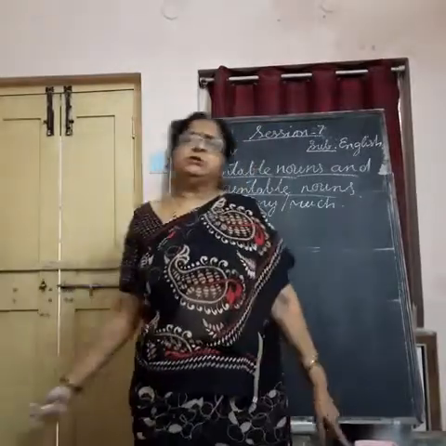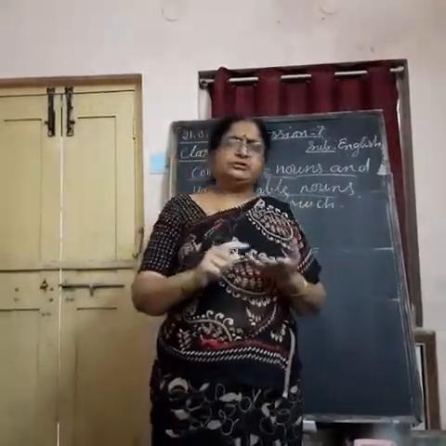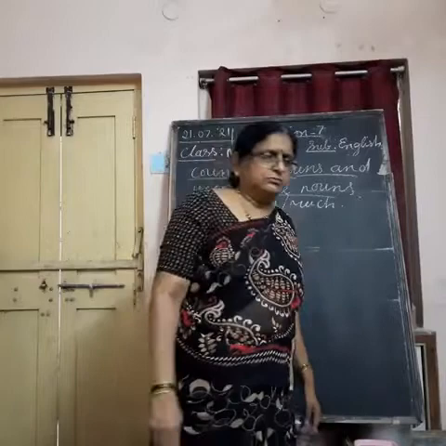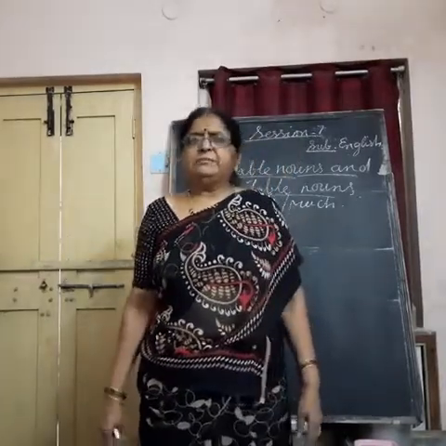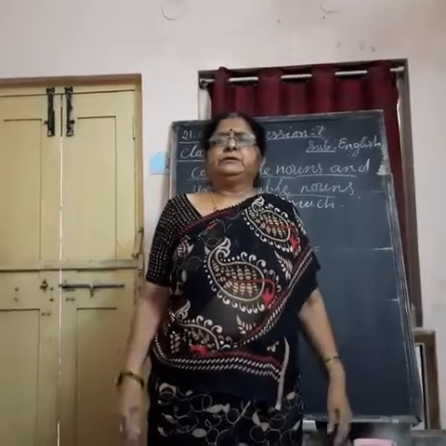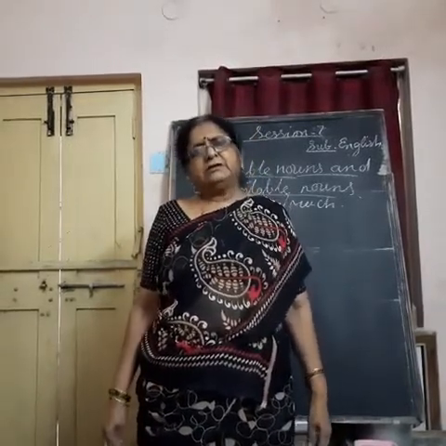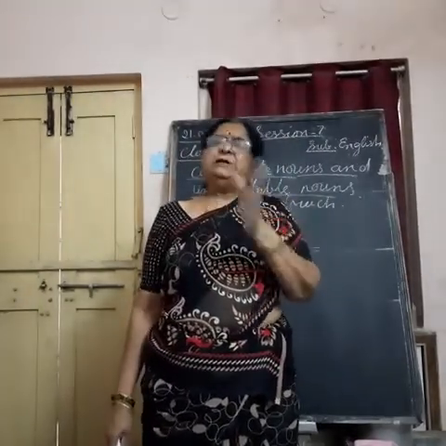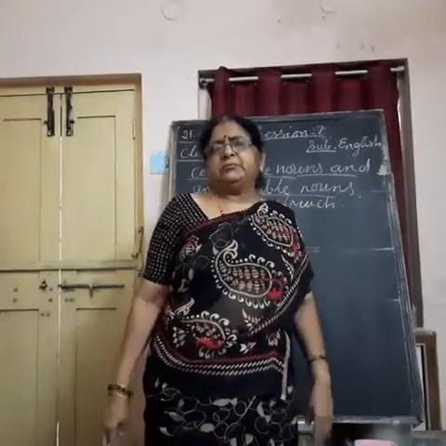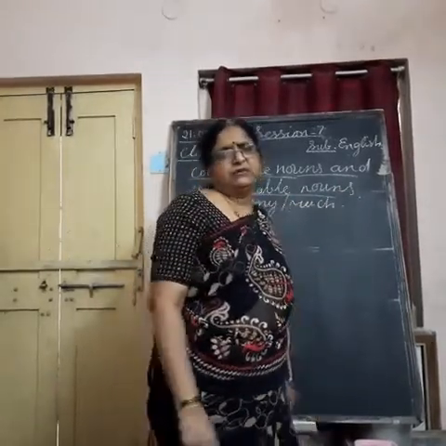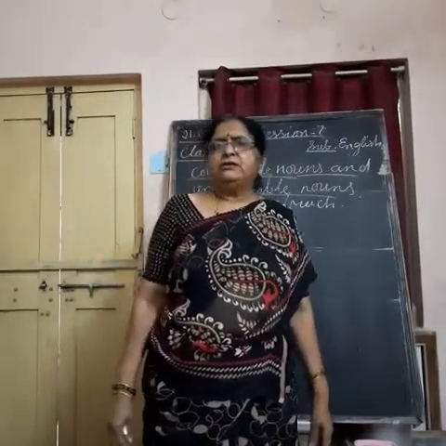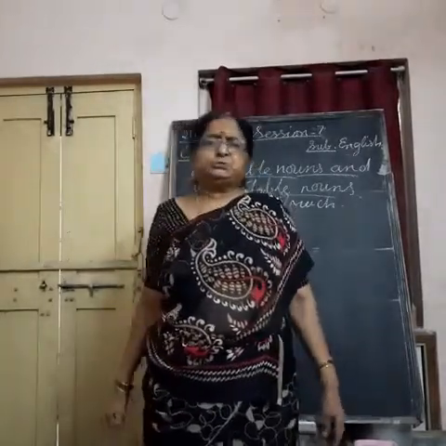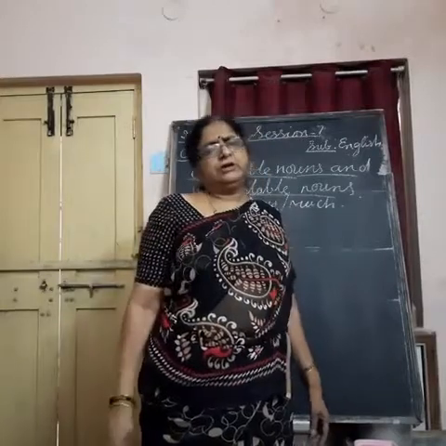Countable nouns are those nouns which we can count in number: 1, 2, 3, 4, 5. We can count the villages, the teachers, the students, the family members, the books. Can you count rain in a number? Can you count water in number? Can you count milk, oil or food that you eat in a number? I ate 3 rices. Do you say that? No. You can say, I ate rice and dal for lunch. Can you count a drop of dal or spoons of dal? You cannot count.